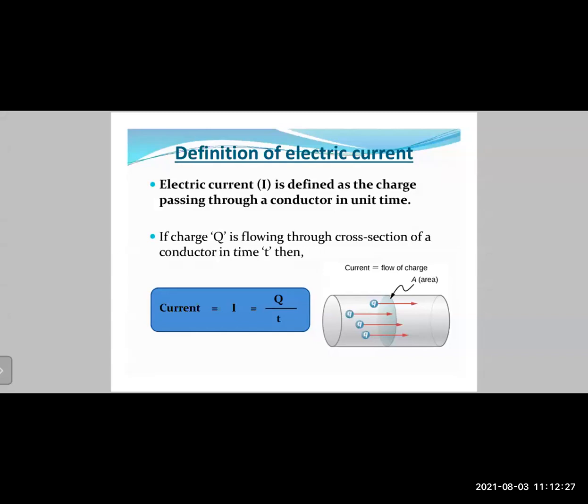Let us define again. Electric current I is defined as the charge passing through a conductor in unit time. So if a charge Q is flowing through a cross section of a conductor in time t, then current I equals Q upon T, where Q is the charge flowing and T is the time that you're considering.